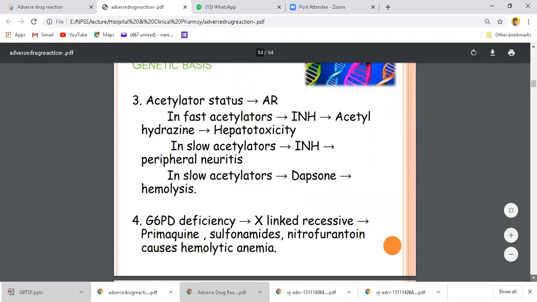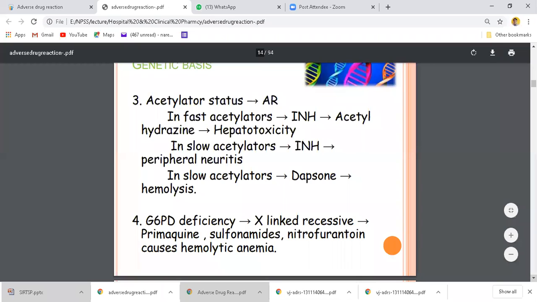Now, third is acetylator status. In fast acetylators, INH, that is isoniazid, a drug used in the treatment of tuberculosis, forms acetyl hydrazine, and it causes hepatotoxicity. In the case of slow acetylators, isoniazid causes peripheral neuritis.